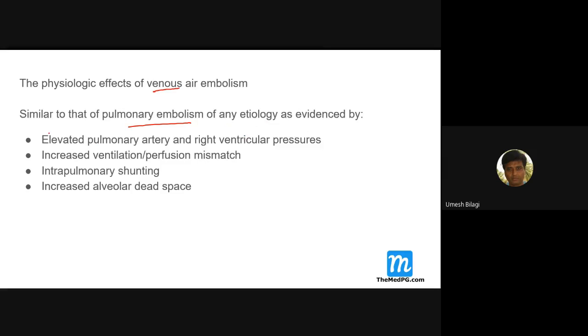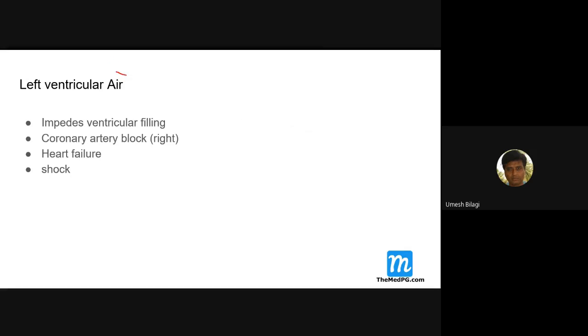Why? Because in venous air embolism the air goes from the vein to the right atrium, then the right ventricle, then the pulmonary circulation, where it plugs and causes pulmonary embolism. So the manifestations are similar: increased right atrial pressure, V/Q mismatch, increased alveolar dead space, and intrapulmonary shunting, where there is ventilation but no perfusion, so blood gets shunted through other channels. Clinically it is similar to pulmonary embolism. Now, left ventricle air.